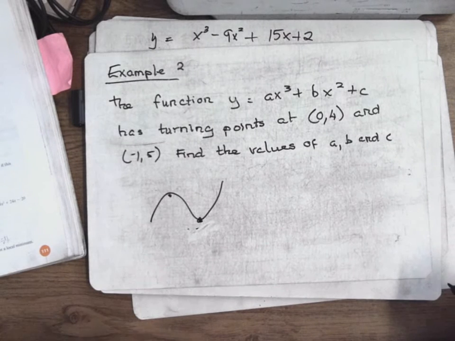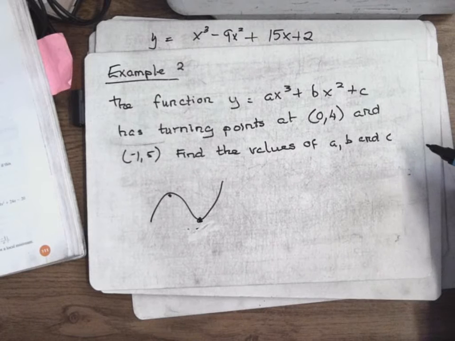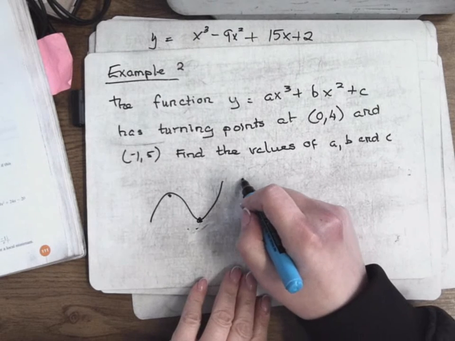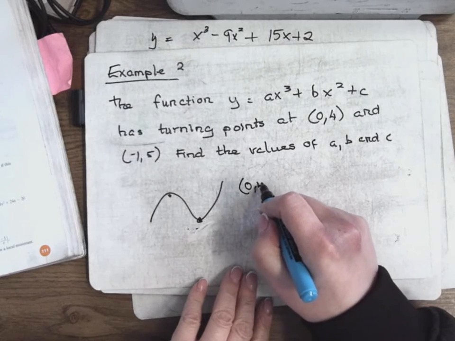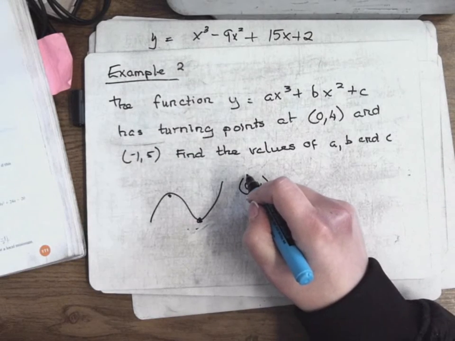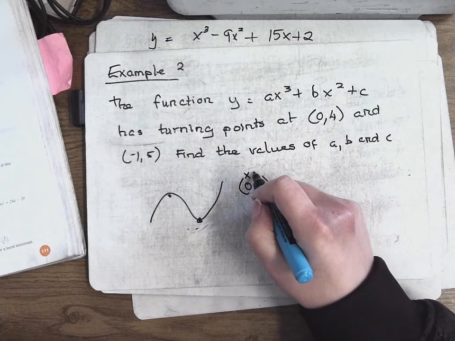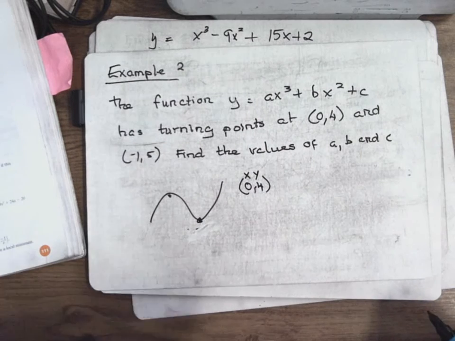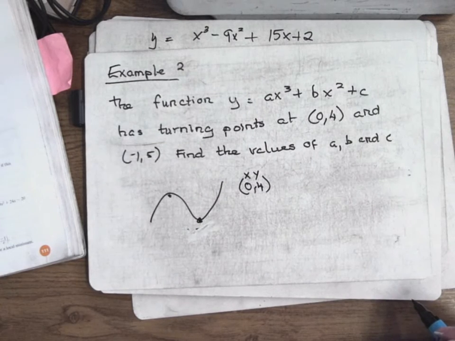This is very similar to one I did last night, except what I do first, it goes through the point 0, 4. That curve goes through the point 0, 4. So everywhere I see an x, put in a 0. Everywhere I see a y, put in a 4. This is even before I'm going anywhere near dy dx.